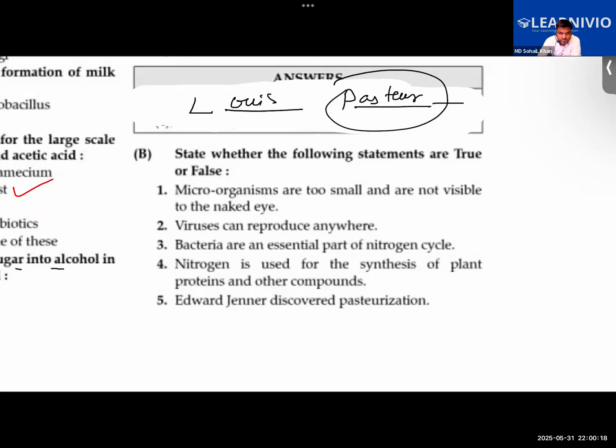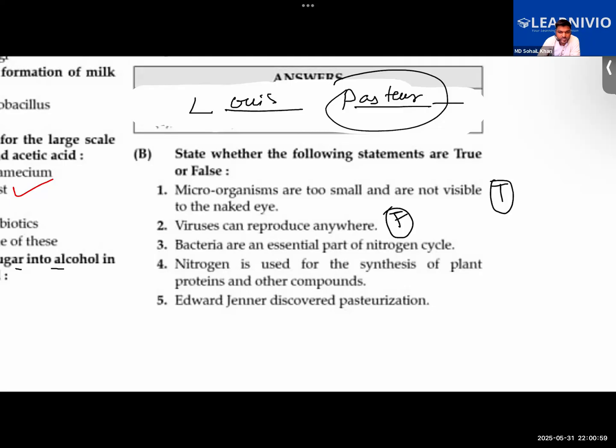Sir, true. They are too small and are not visible to the naked eye. That's true. Good. Next. Sir, false. Why? Priyanka, where can they reproduce? Only inside the host cell, either human cell or bacterial cell or plant cells. Basically host cell. Next.